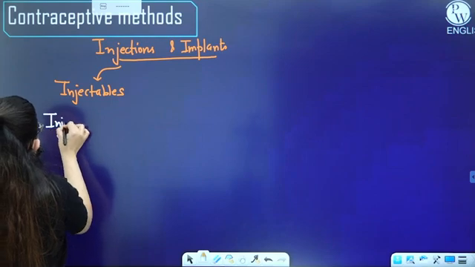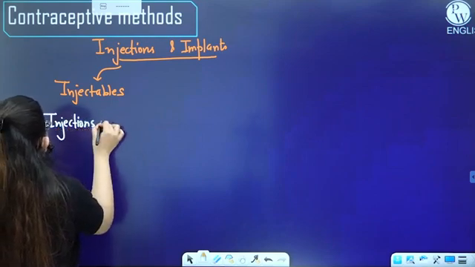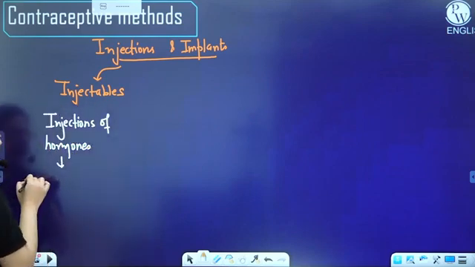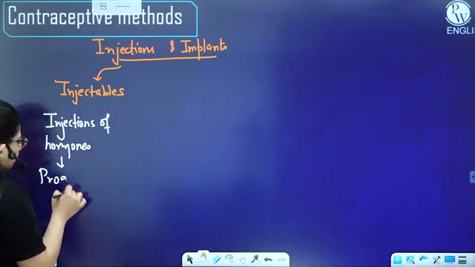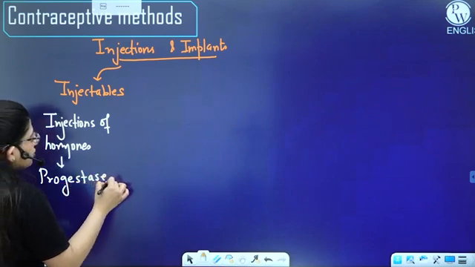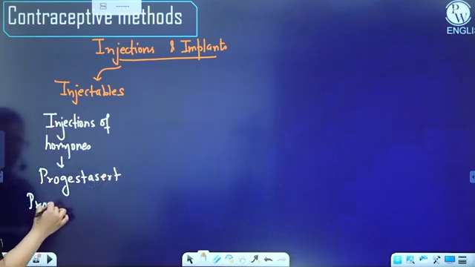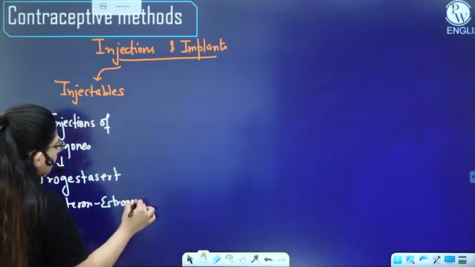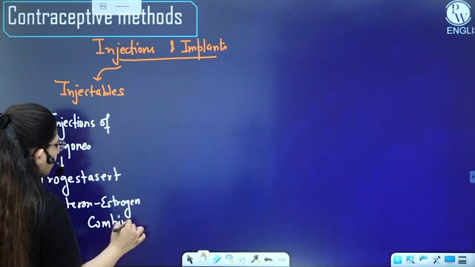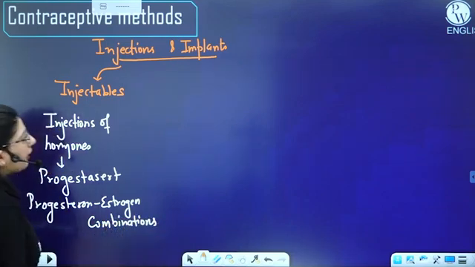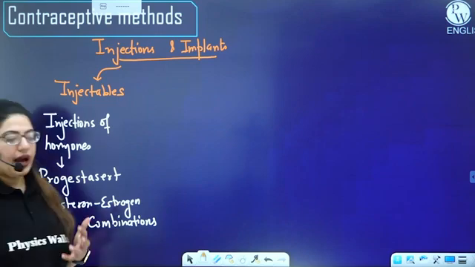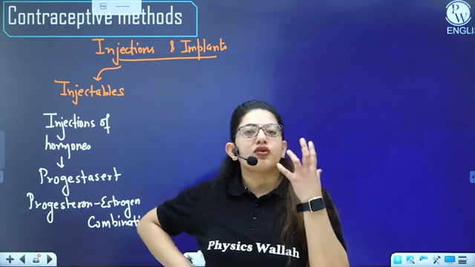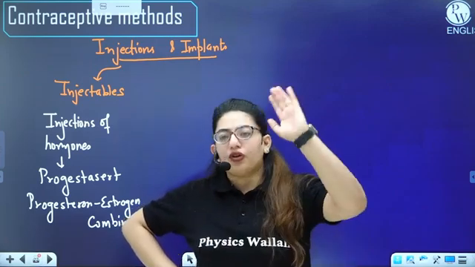Now, which hormones? If you remember, these can be the progestasert, that is progesterone, or a progesterone plus estrogen combination, right? Any of these. So what they're going to do is the same thing that hormonal IUDs were doing. They were also inhibiting the pituitary gland, due to which there was no FSH, no ovulation, no pregnancy.